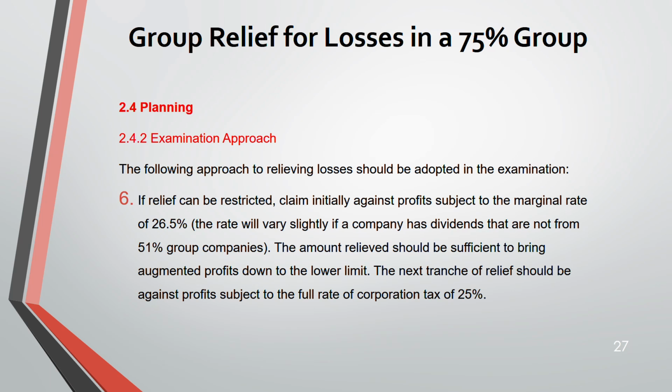Sixth, if the relief can be restricted, then it is better to claim initially against the profit that is subject to the 26.5% rate. This rate will vary if the company has dividends that are not from a 51% group company. So the amount relieved should be sufficient to bring augmented profit to the lower limit. The next tranche of relief should be against profit subject to the full corporation tax rate of 25%. Seventh, you have to ensure that your QCD is not wasted when you're relieving the losses.